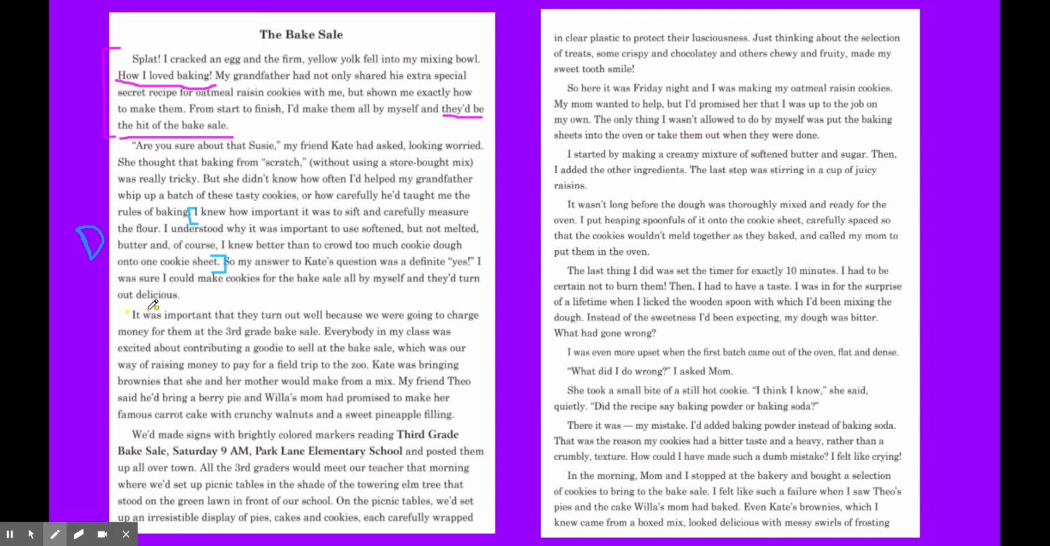Okay, this is something kind of interesting we haven't thought a lot about. So, that yellow is hard to see, isn't it? That's okay. This is her motivation. She is telling us why this story matters. Why does it matter that the cookies turn out well? They're for a bake sale to raise money. I wonder if we'll find out more about her motivation.